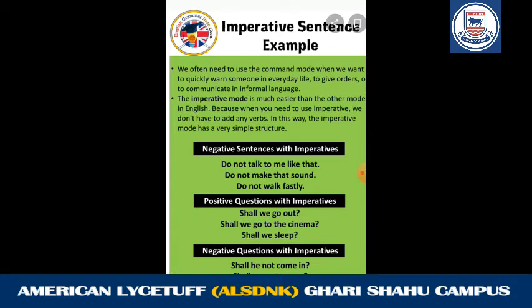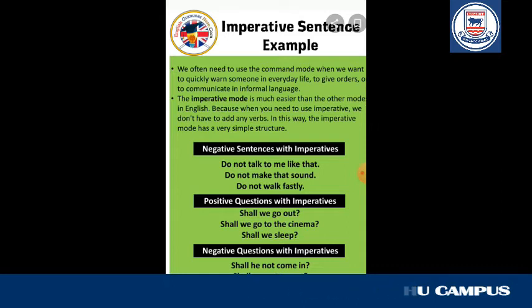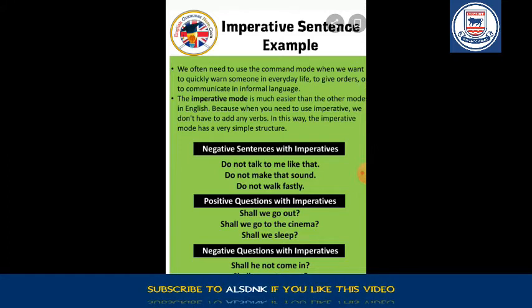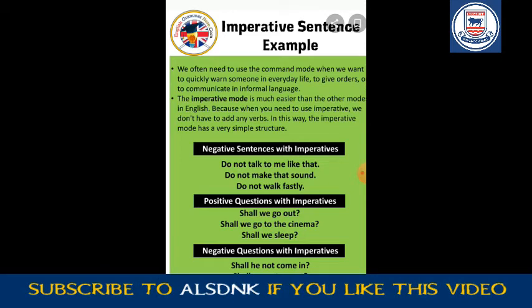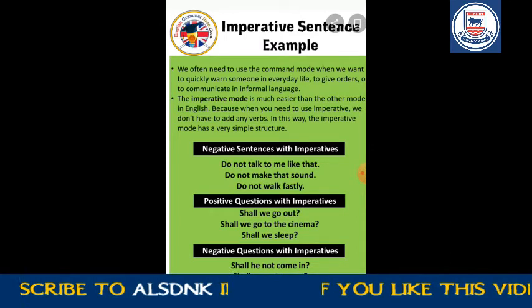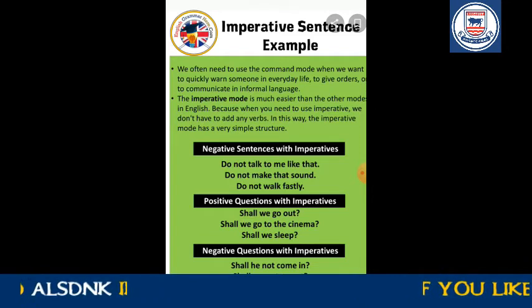There are three structures being shown: negative sentences with imperatives, positive questions with imperatives, and negative questions with imperatives. The first: don't talk to me like that, don't make that sound, don't walk fast. The second, positive questions with imperatives: shall we go out? Shall we go to the cinema? Shall we sleep? Negative questions with imperatives: shall he not come in? Shall we not go out? Shall we not go to the cinema?